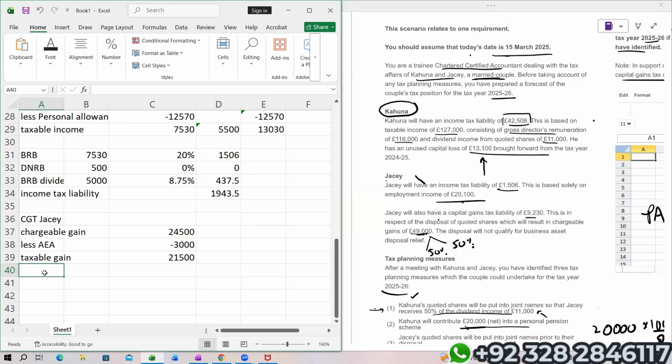If I show you 37,700, this much limit is being utilized, so we still have 24,670 in the basic rate band. So simply CGT at 18%.